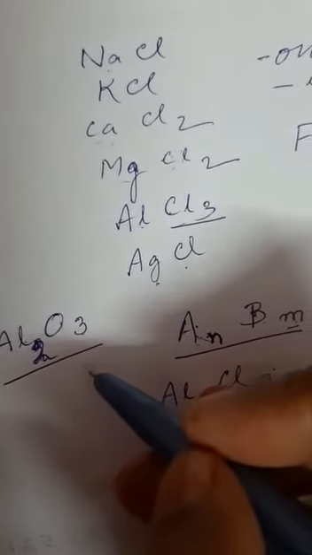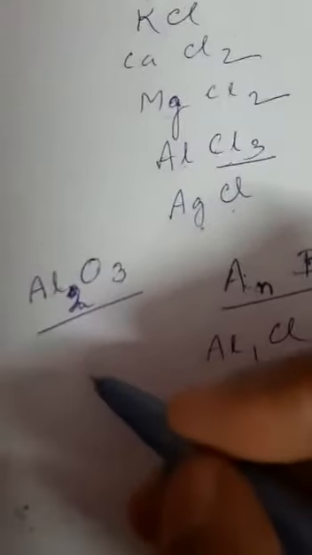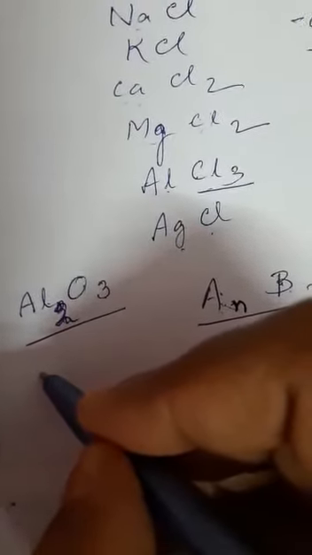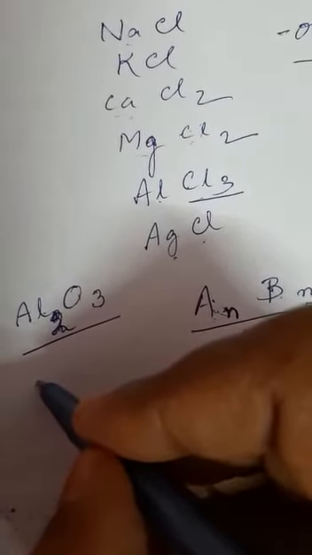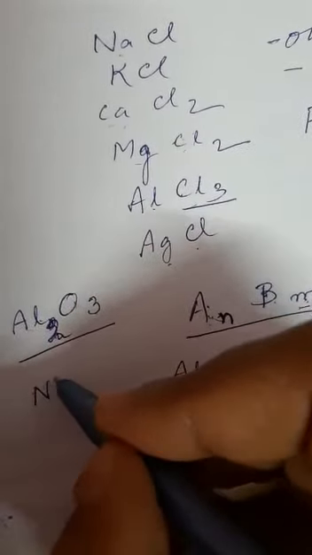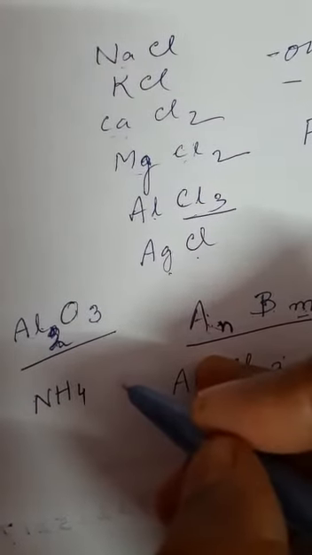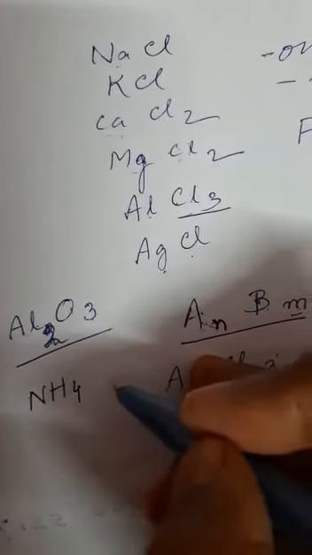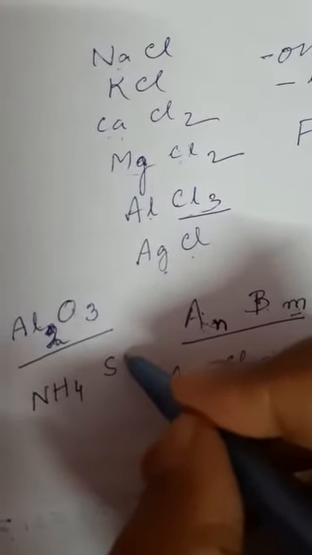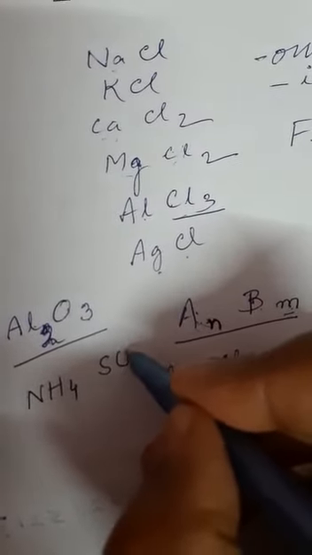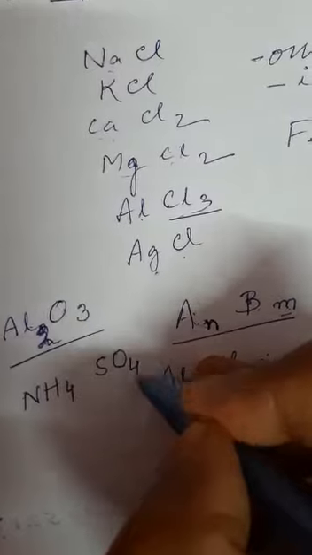Now ammonium sulfate. You know, ammonium is a radical, NH4, and it has the valency of 1, and sulfate is also a radical whose valency is 2.